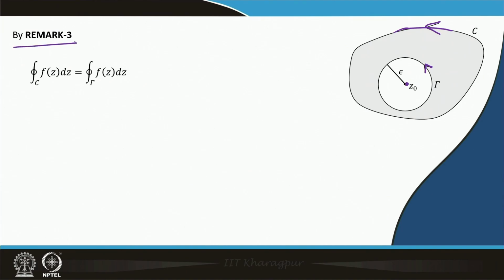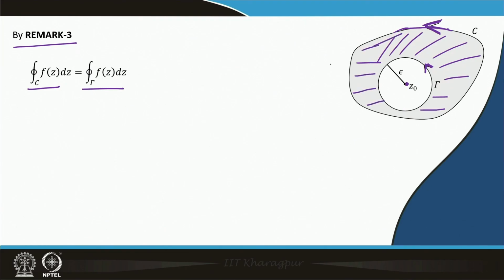Then our remark says that the curve integral over C is equal to the curve integral over gamma, because f(z) is analytic everywhere in this domain except at z equal to z0, for m negative. So, that remark says that whether we integrate over the curve C or over gamma, the value will be the same.